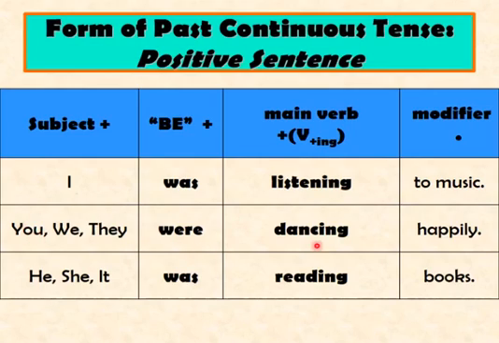You were dancing happily. Or it could be they were dancing happily. Or when it comes to the singular subjects, he was reading books, or she was reading books, or it was reading books. Now you see which auxiliary I have used with the plural subjects and with the singular subjects. This you need to keep in your mind.